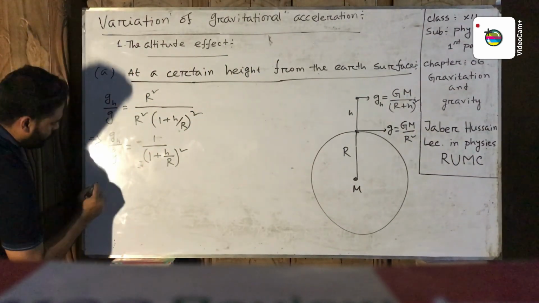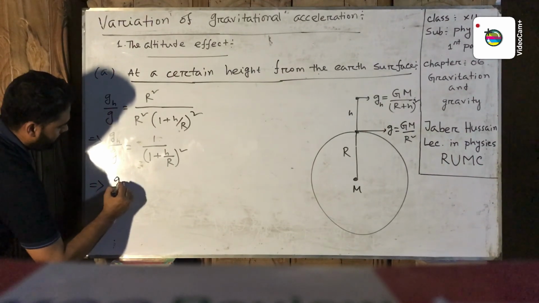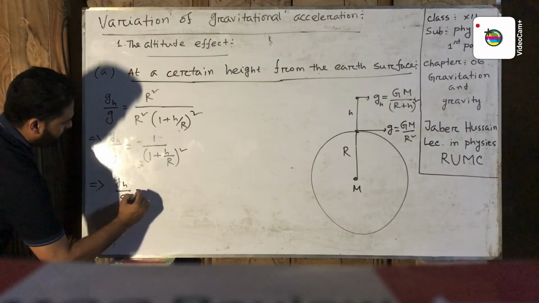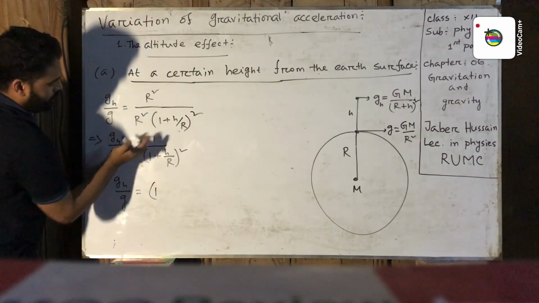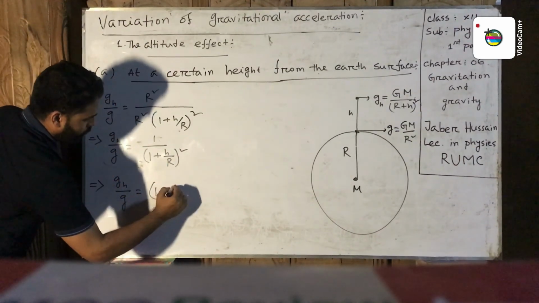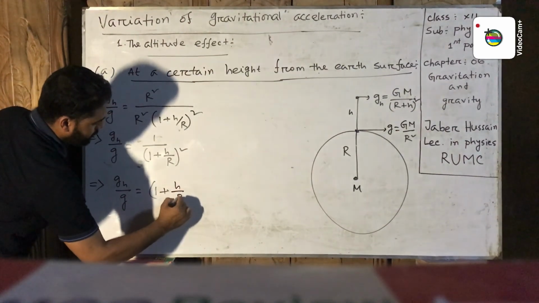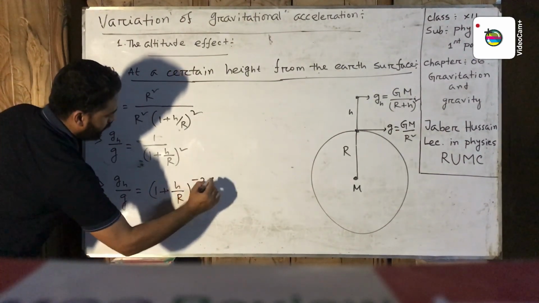Then we write gh by g equals 1, this term upward, (1 plus h by R) to the power minus 2.